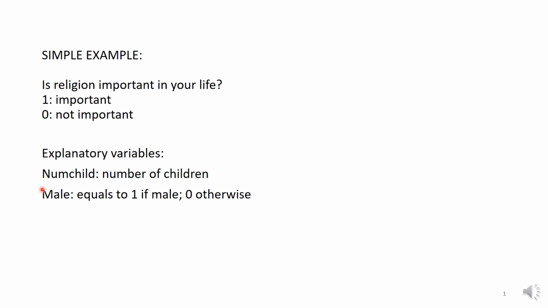So we want to know, number 1, if the person has more children, would he or she think that religion is important in his or her life? And also we want to know, is there a difference between male and female in terms of religion being important in their life?